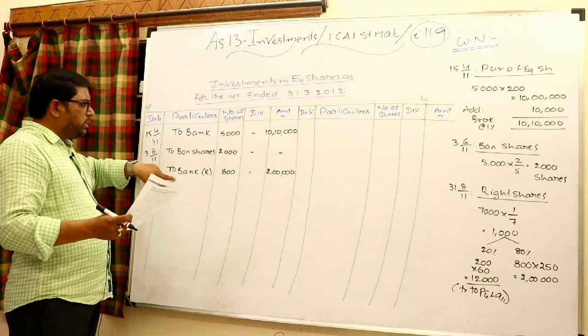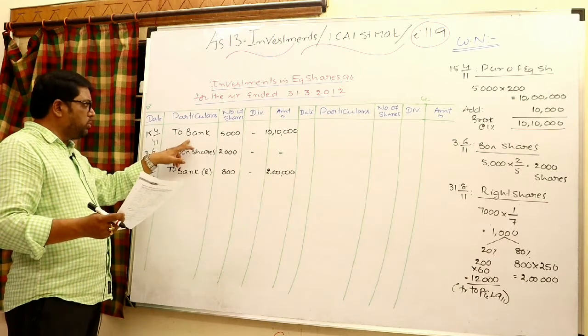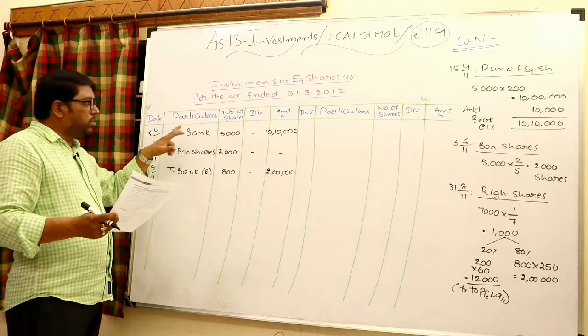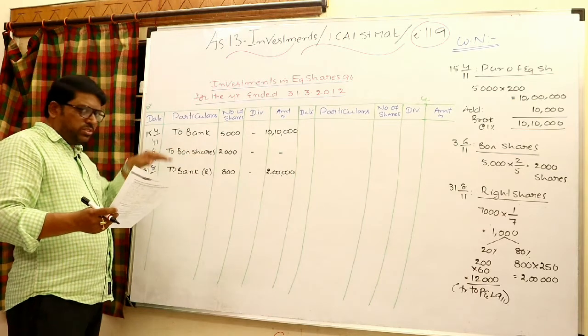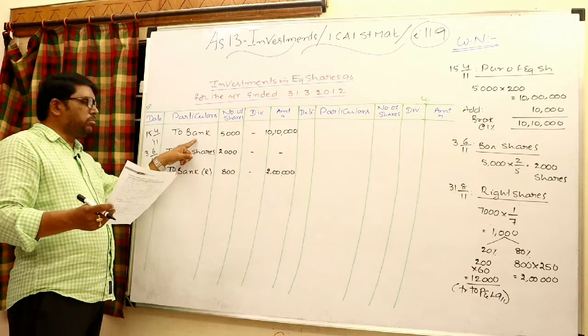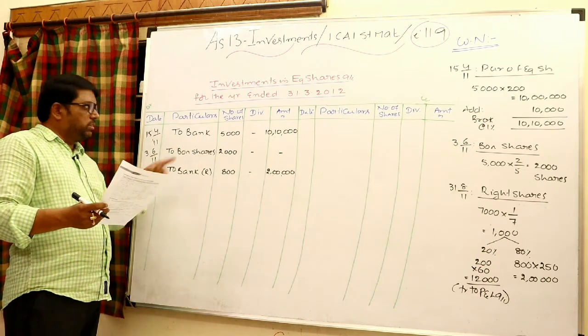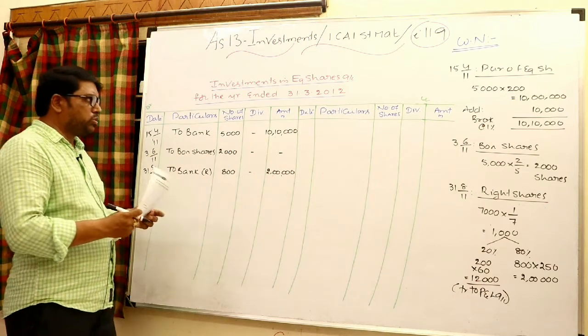Obviously, these bonus shares and rights shares were not in issue at that point of time. You can receive the dividend only on the original shares. Moreover, these shares you actually bought during this year. Means at that period somebody else was the owner, but during this time we are the owner. That dividend I received is called pre-acquisition dividend. So reduce the cost of investment.